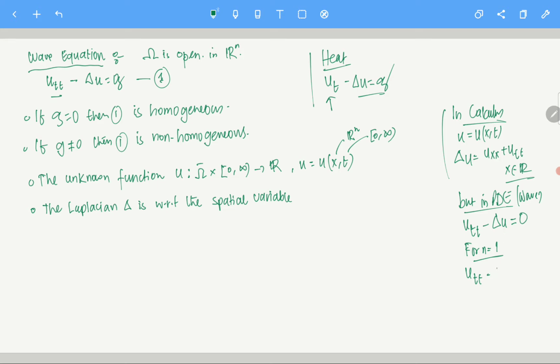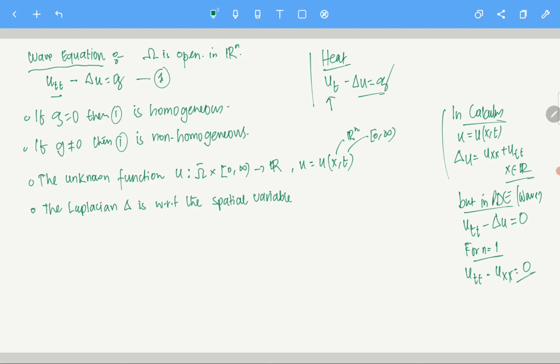So in calculus the Laplacian would be uxx plus utt, but I am not taking the utt part. The Laplacian is only with respect to the spatial variable, which in this case is x. So this is only utt minus uxx.